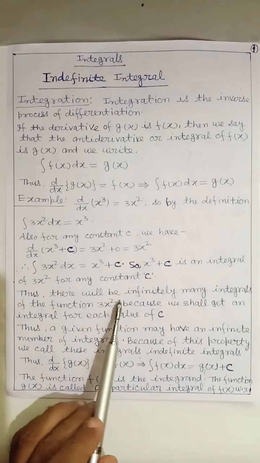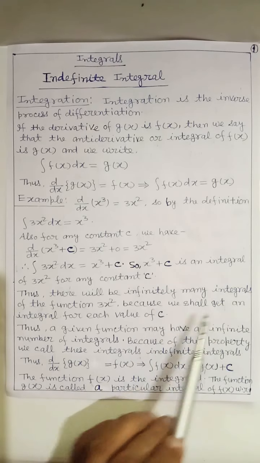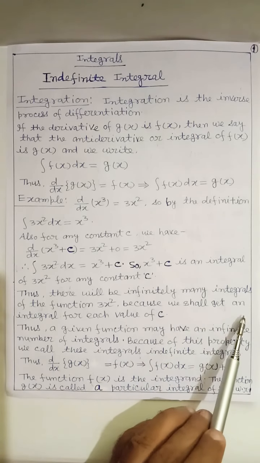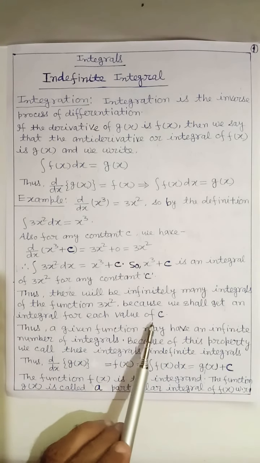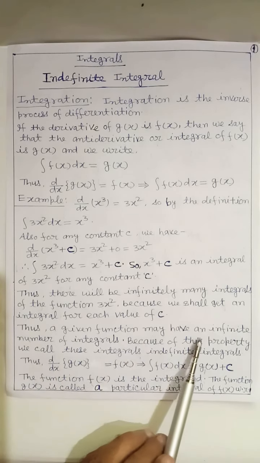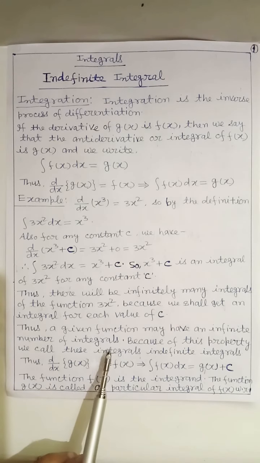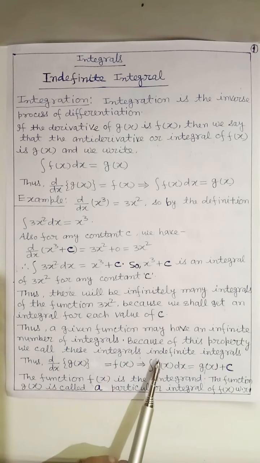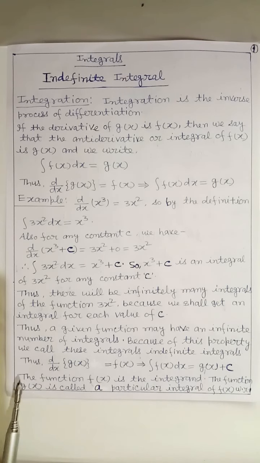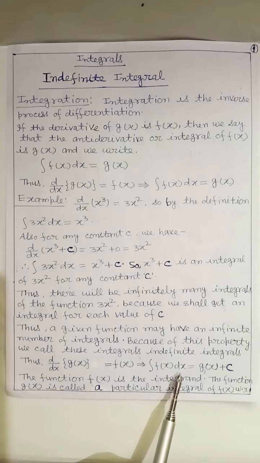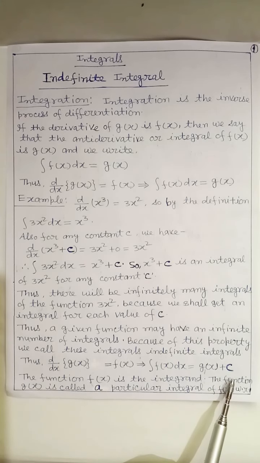Thus, there will be infinitely many integrals of the function 3x square because we shall get an integral for each value of c. Thus, a given function may have an infinite number of integrals. Because of this property, we call these integrals indefinite integrals. Thus, d by dx of g(x) equal to f(x) implies that integral of f(x) dx equal to g(x) plus c.